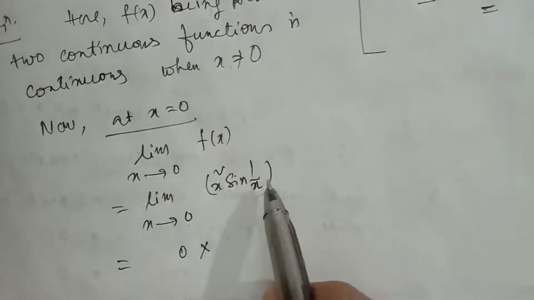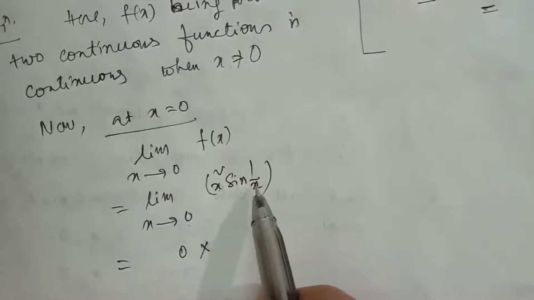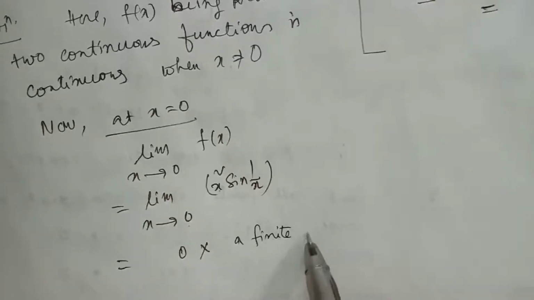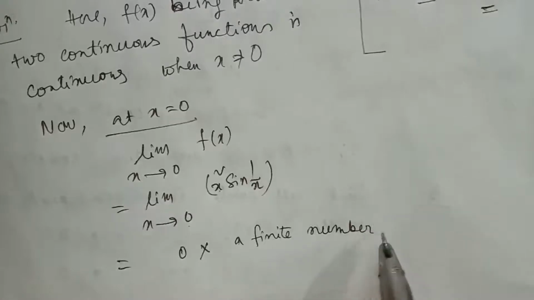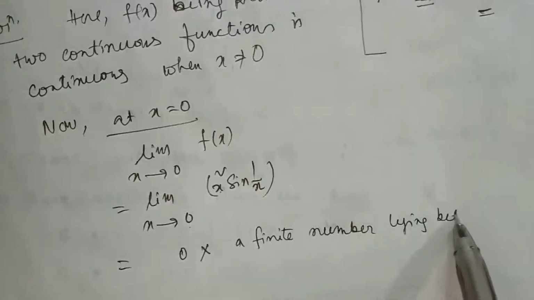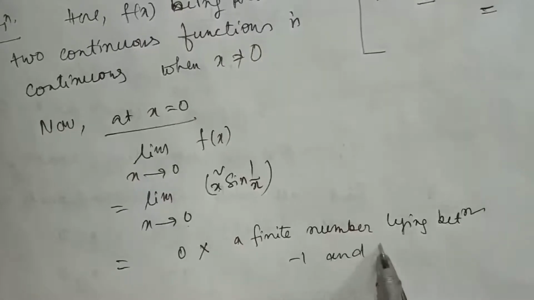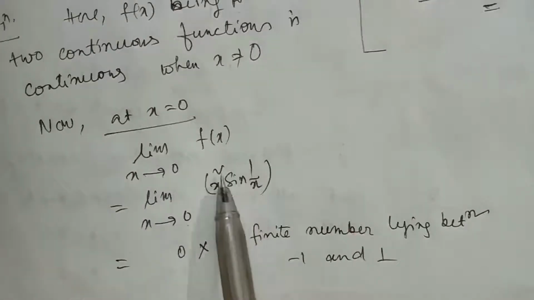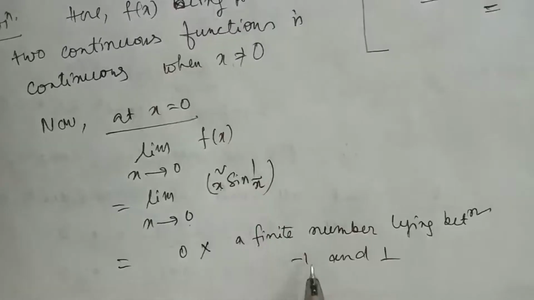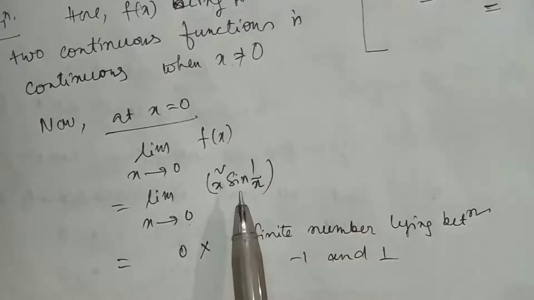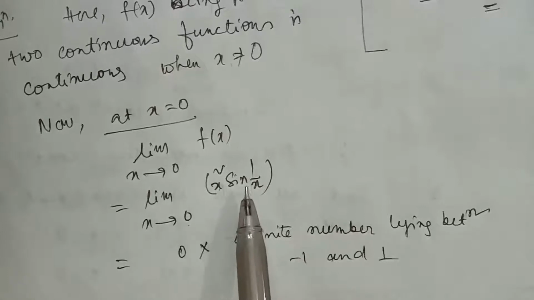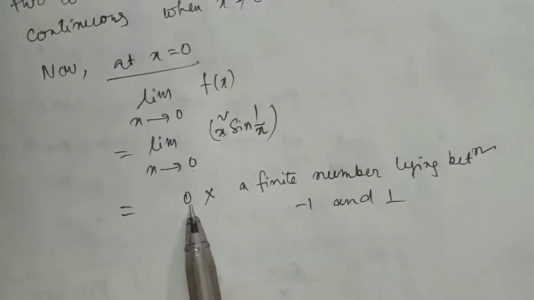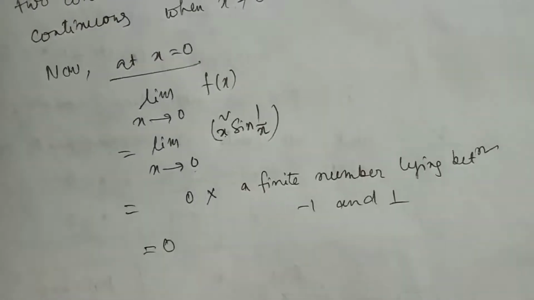And sine of something, value of sine always lies between -1 and +1. So we'll write in this way: a finite number lying between -1 and +1. Sine of something where x is almost equal to 0, this will give us a number lying between, because we know the range of sine. Value of sine function always lies between -1 and +1. So value of this will also lie between. So it is ultimately a finite number, and 0 into a finite number is equal to 0. So this is the limiting value.